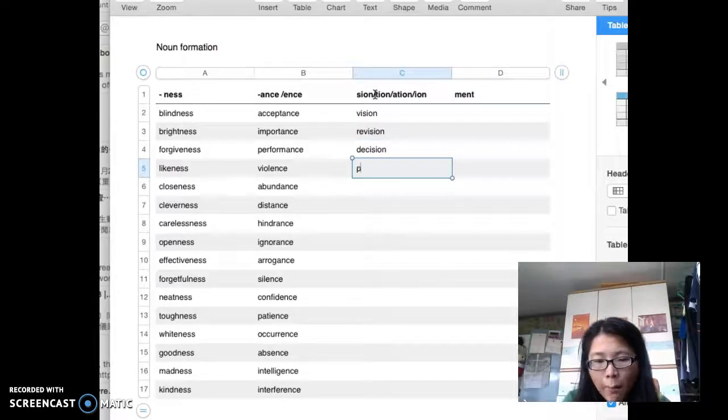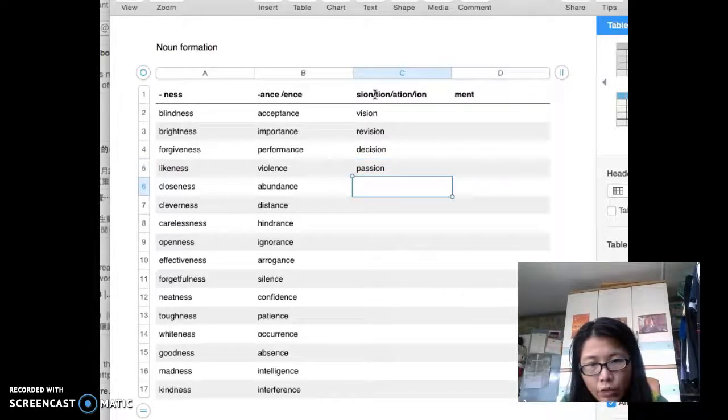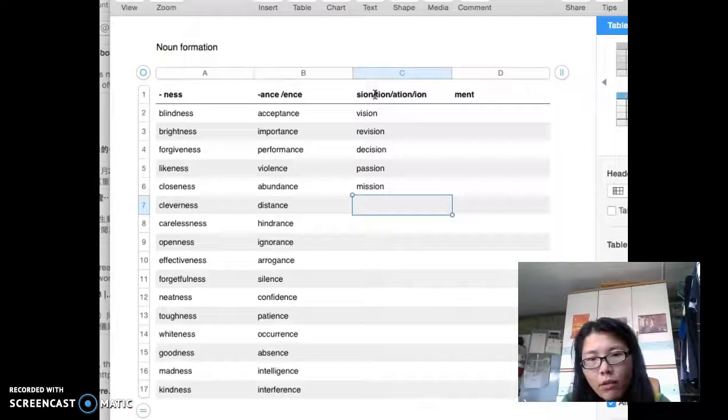So passionate. Miss John is a passionate teacher. Passionate, an adjective. Without ATE, that is a noun form. And the next one, mission. Sometimes we use mission to talk about your travel to other places. For example, the astronaut's mission is going ahead to Mars. So Mars mission, the mission to Mars.